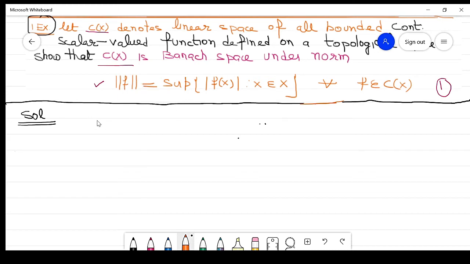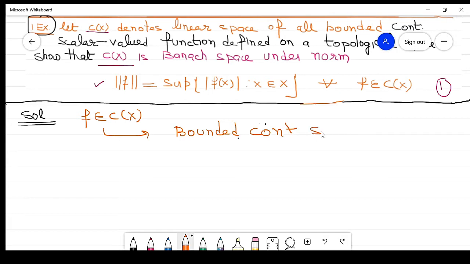Now what is C(X)? First remember, it is all bounded continuous scalar valued functions defined on X. So if f belongs to C(X), what is f? f is bounded, number 1. Number 2, it is continuous.